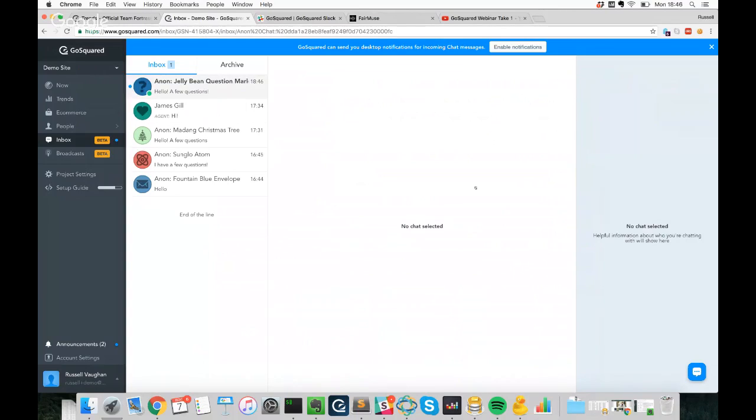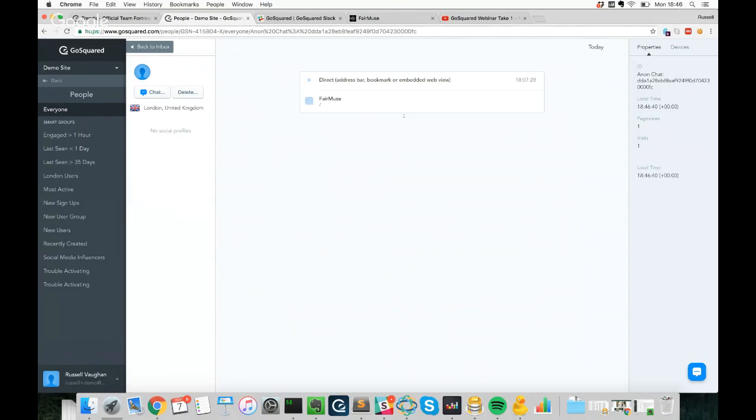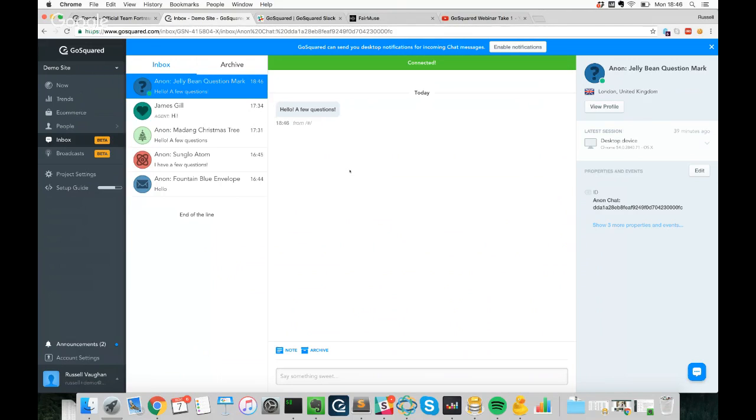You click into a conversation, and you'll see that we're able to click through and jump into a user's profile and see everything that they've been doing on your site up until this point, where they've originally come from. In this case, I just typed it directly into the browser bar and landed on the home page.